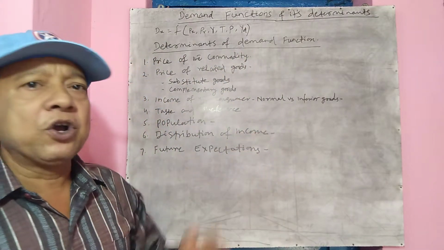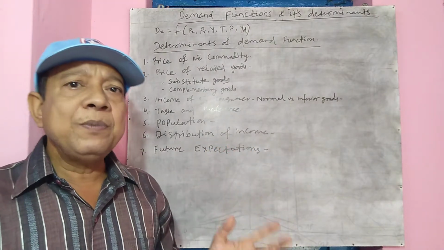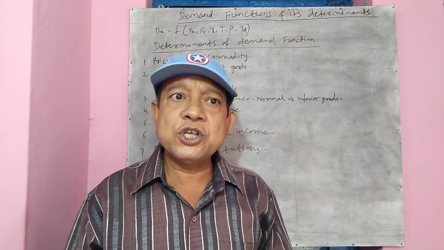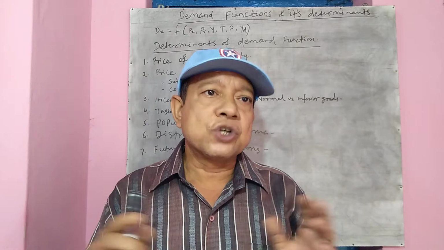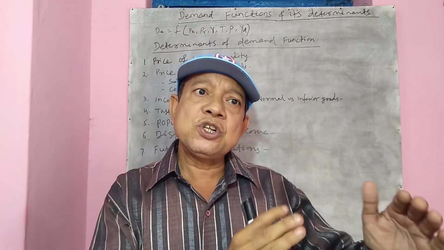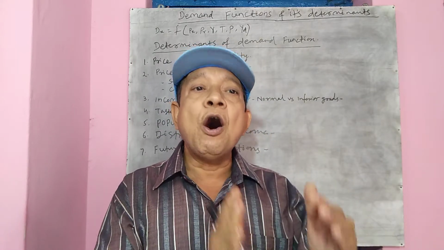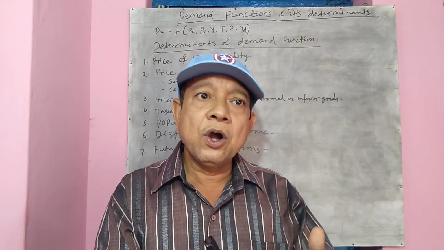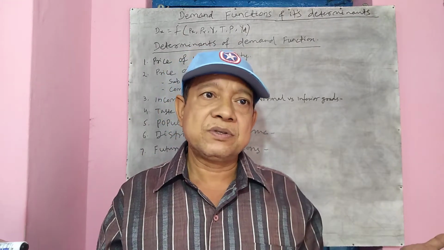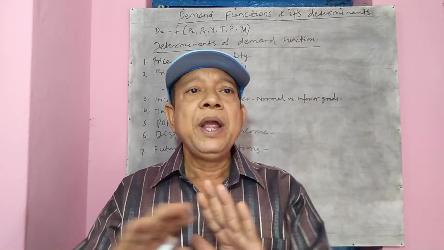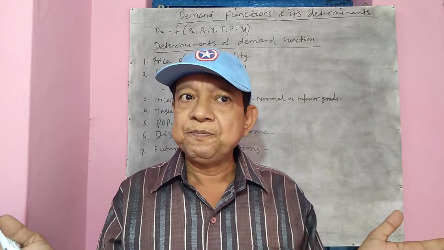Then distribution of income. As you see, I have written here, distribution of income. Now, income distribution is a major determinant which determines the demand structure of the country. Distribution of income means distribution of the national income, national wealth of the country among its citizens, or distribution of the national income among all factors of production.